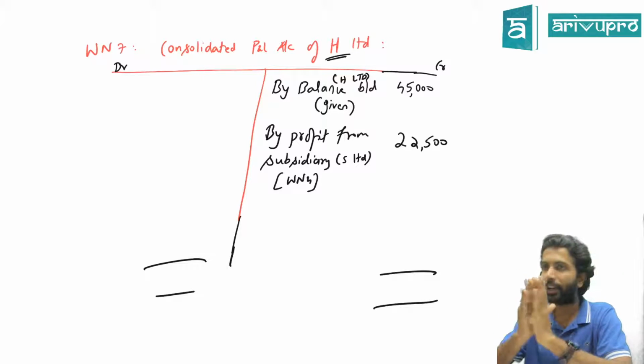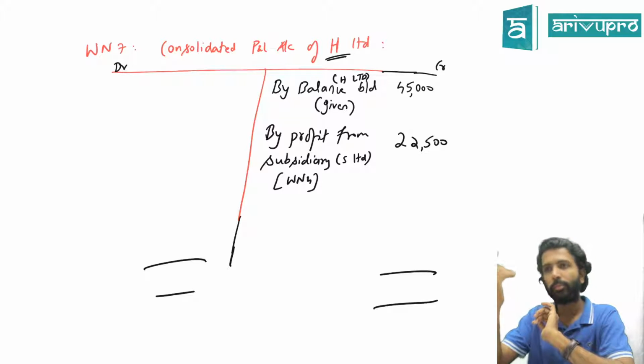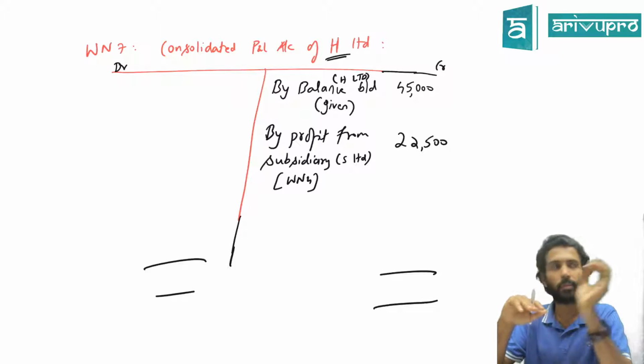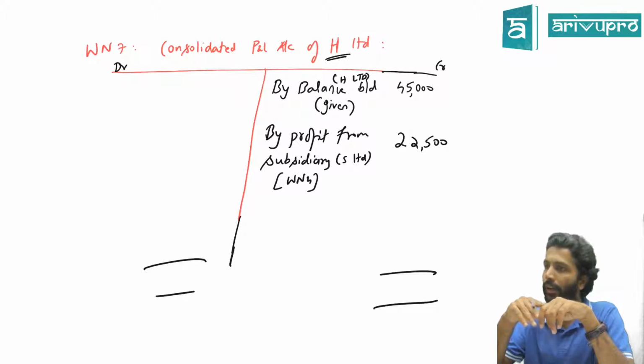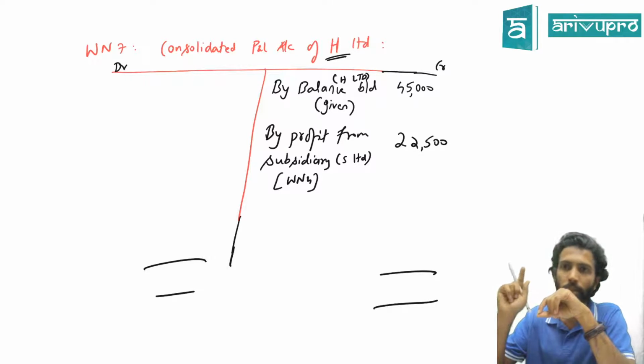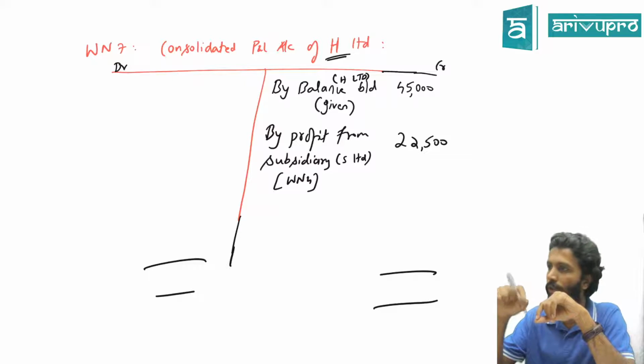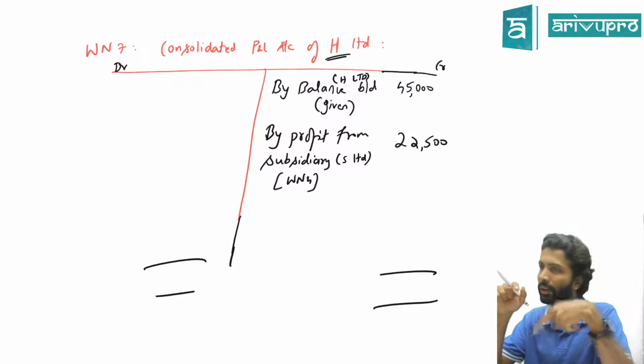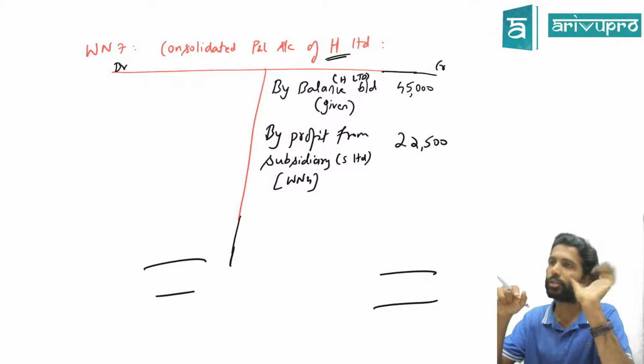But now, are H and S two companies, or are they one company now? That means what we have to do? Profit has to be reduced. Now how do you reduce profit? Debit it. Again, one more component you have to reduce. What is that? Stock is shown at selling price. Stock also you have to reduce. How do you reduce that? By crediting. So the journal entry is P&L account debit to inventory, or you can write P&L account debit to stock reserve. And stock reserve, reduce it from inventory valuation for 1,250.